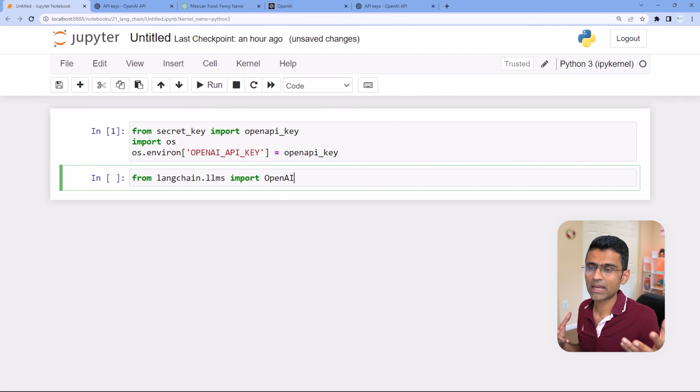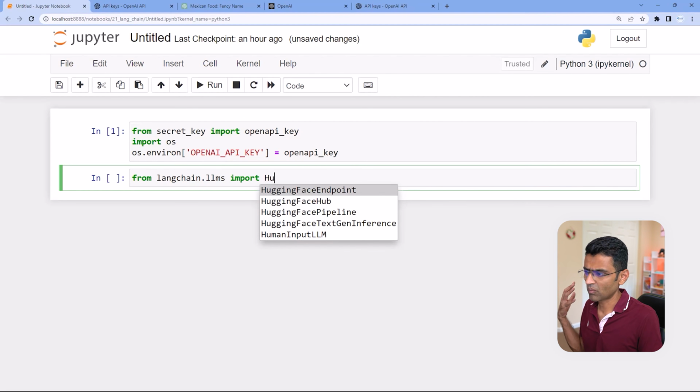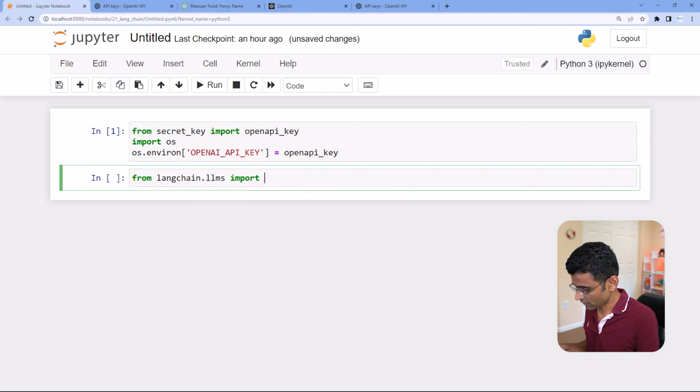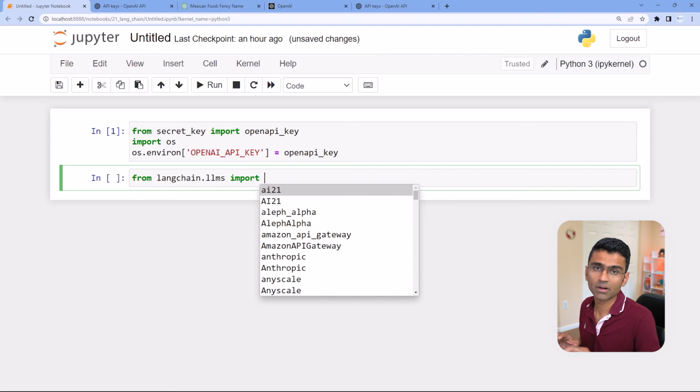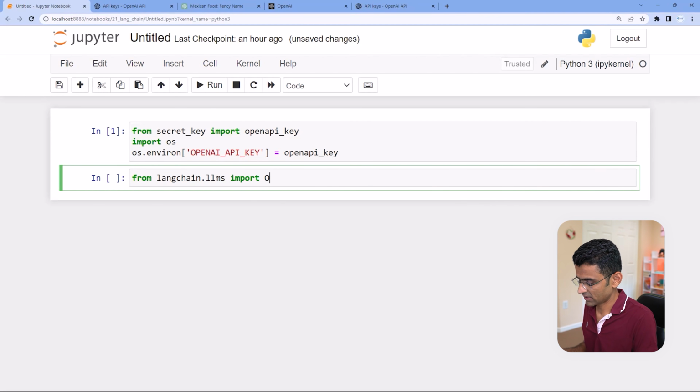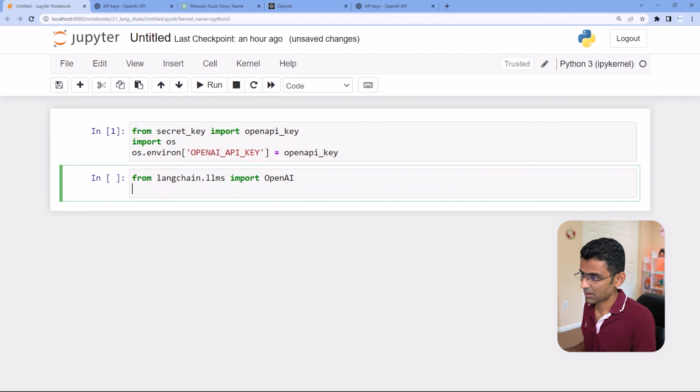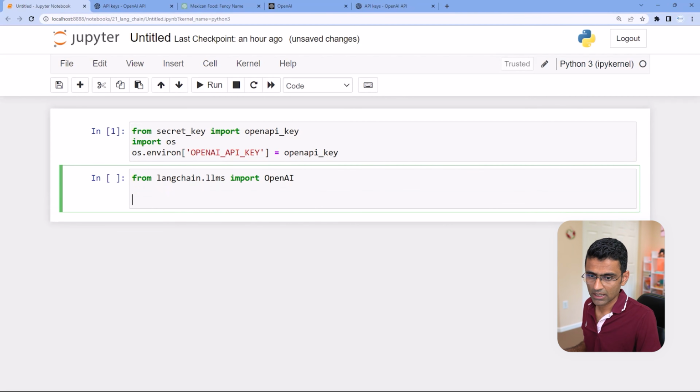Now we are using OpenAI because, I know it costs some money, but it is the best one. If you want some other ones, then just hit tab and it will show you Hugging Face and whatever other LLMs it has available. It will show you all of that. We are right now happy with OpenAI, and then I will create my OpenAI model.